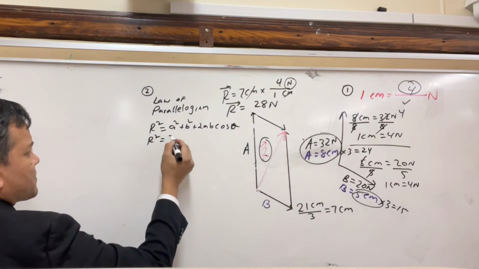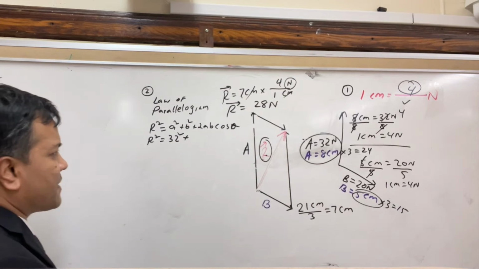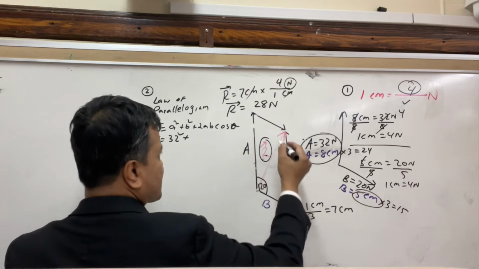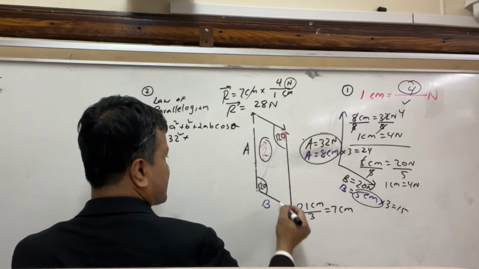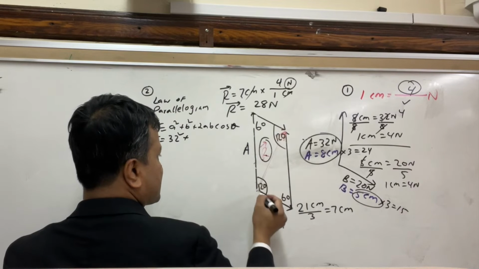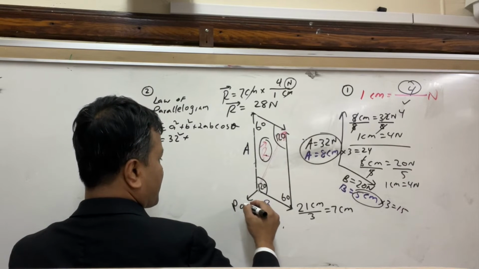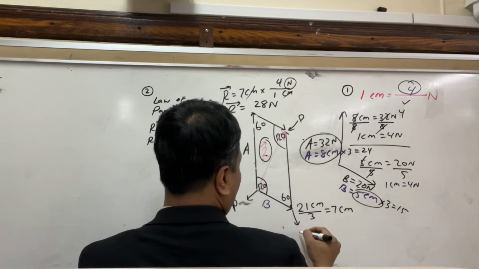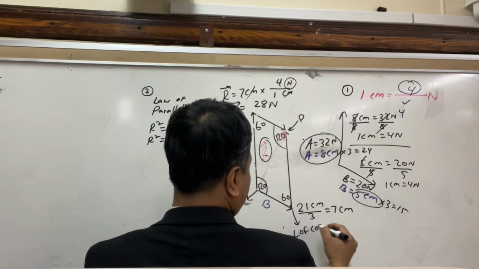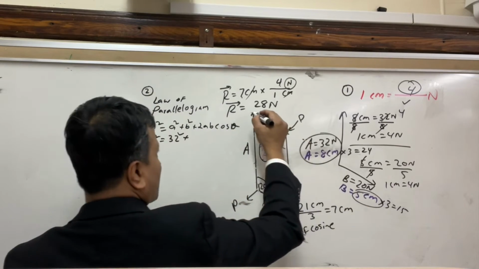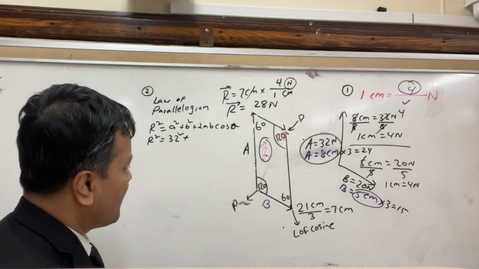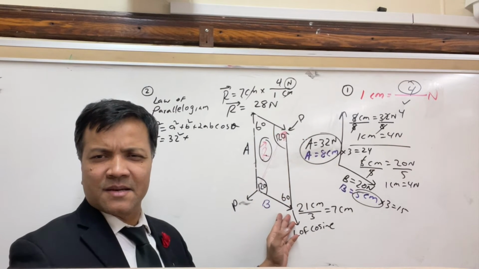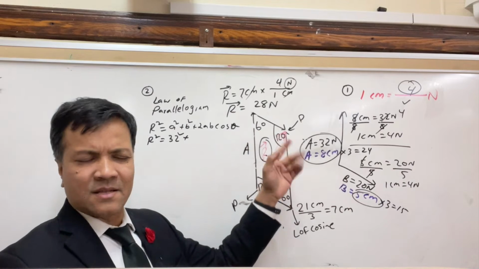So R squared is equal to 32 squared plus, always remember this angle which is given 120, this is also 120, this is 60, this is 60. This is always parallelogram. This is always parallelogram. This is always law of cosine, and this is always law of cosine. So what do we learn? Tail and tail is parallelogram, head and head is parallelogram, head and tail is law of cosine, and head and tail is law of cosine.